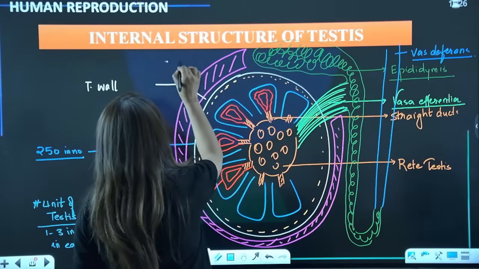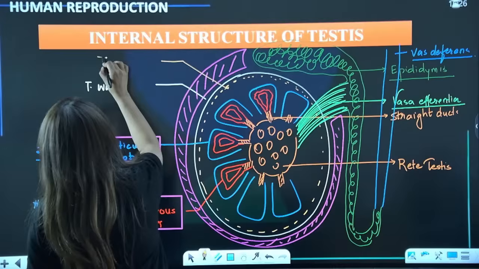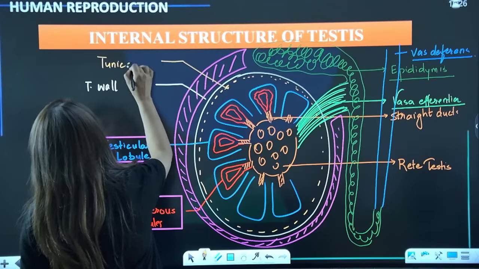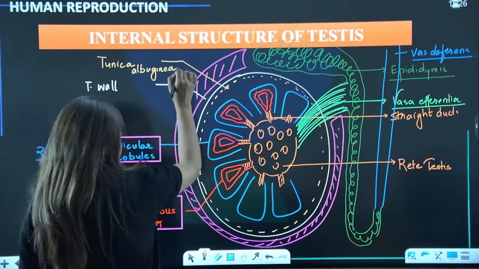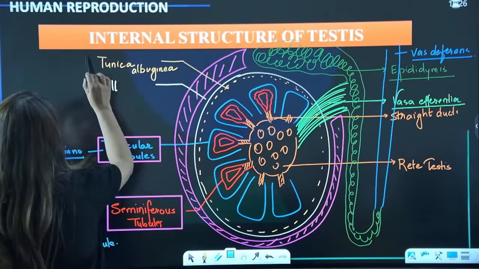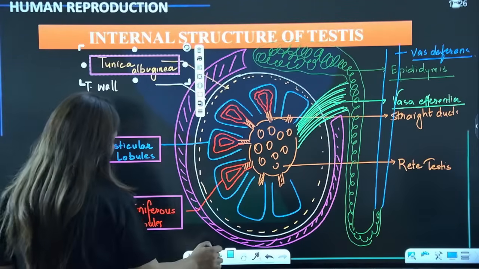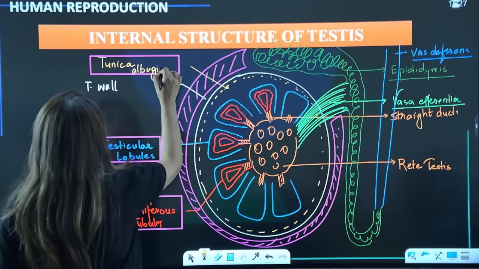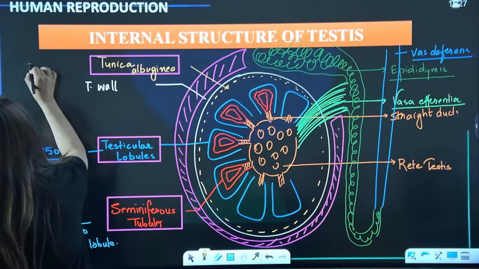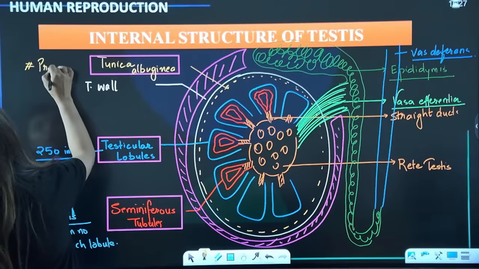This is known as tunica albuginea, the protective covering. Although there are 2 other coverings also, we have to talk about NCERT.